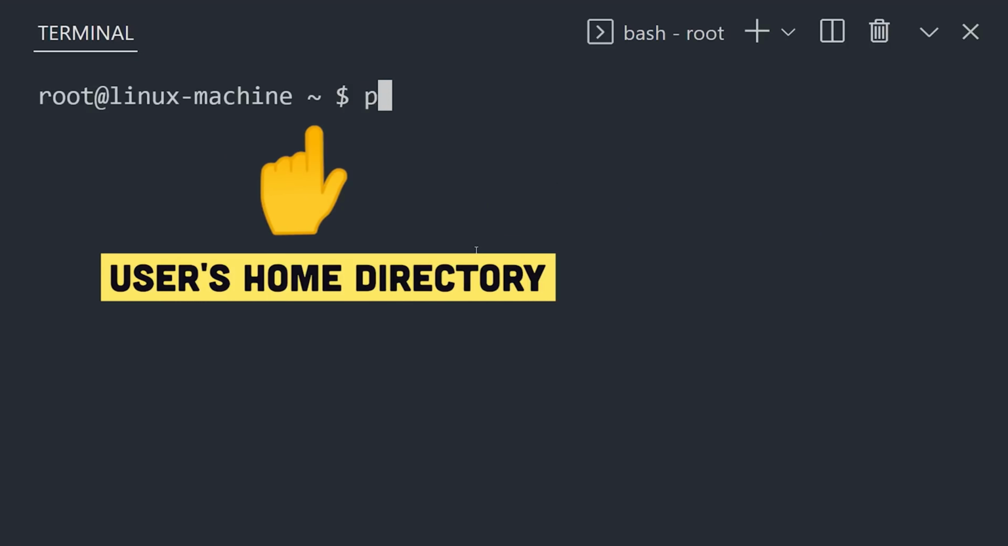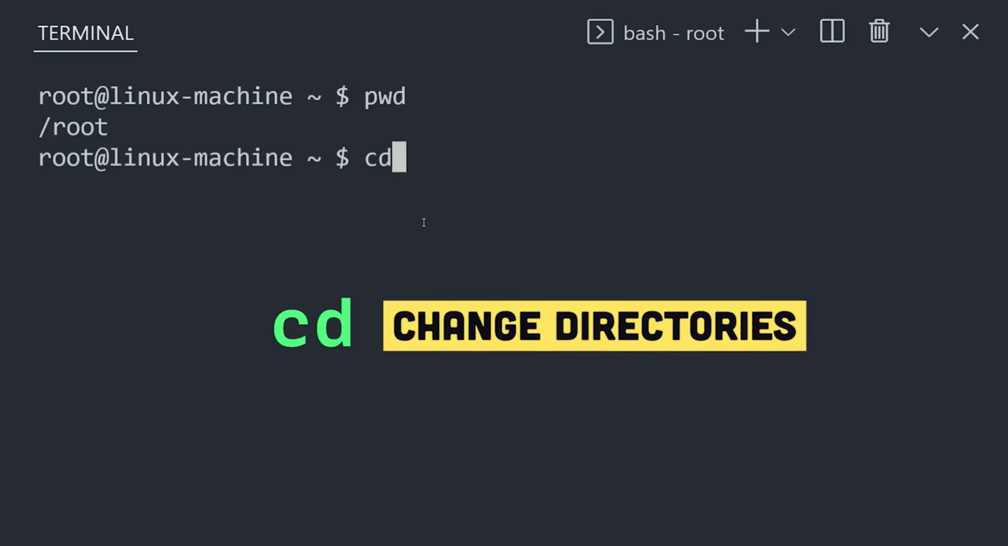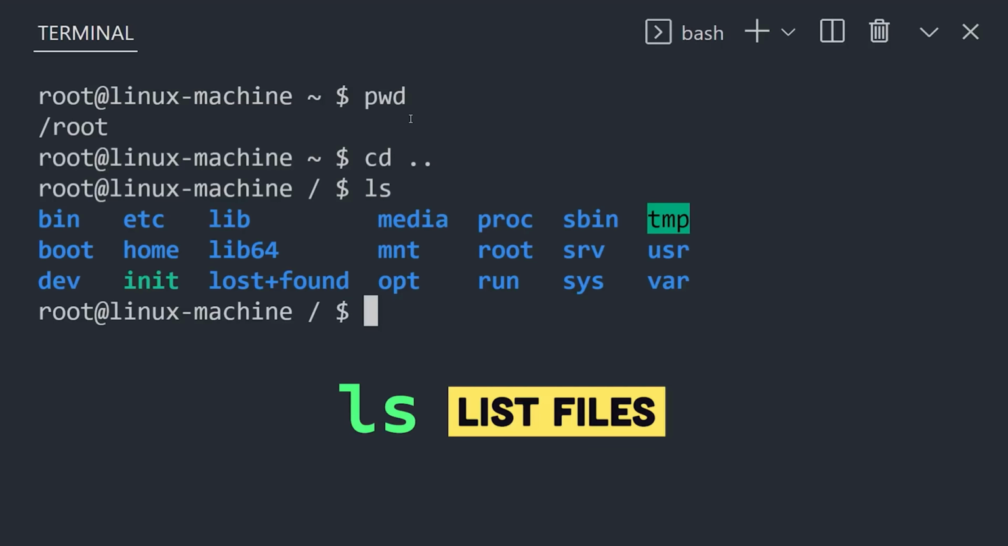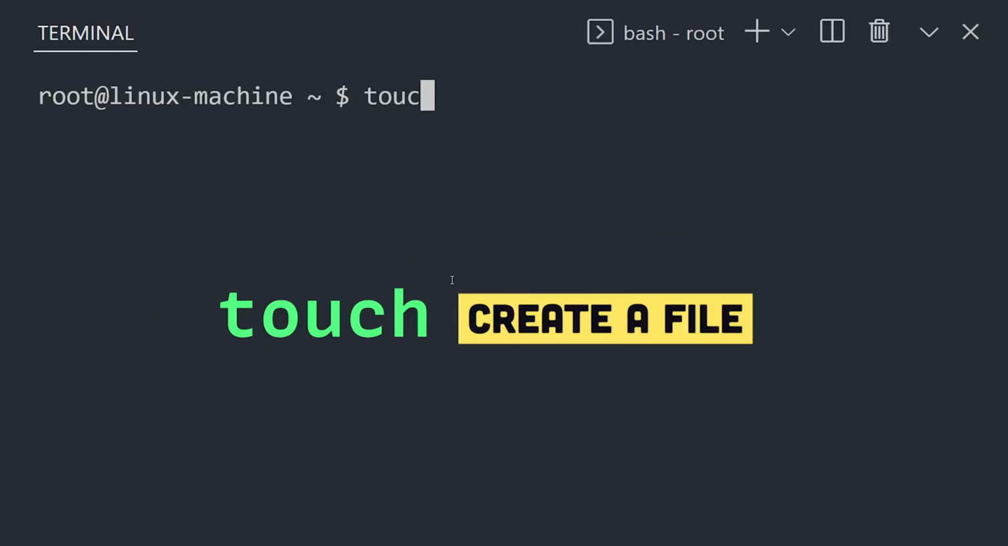Currently, we are in the home directory of the root user, which is shortened to the tilde character. Show its full name with the print working directory command. Now use change directory with a double period to go to the root of the file system. Use the ls command to print all the subdirectories here. There are your critical system files. Let's go back to the home with cd.